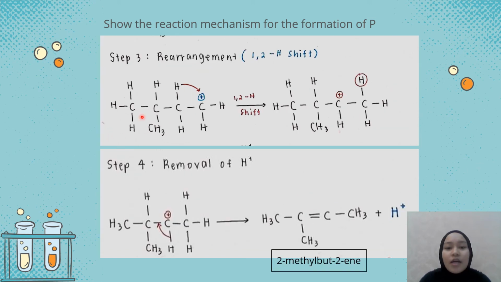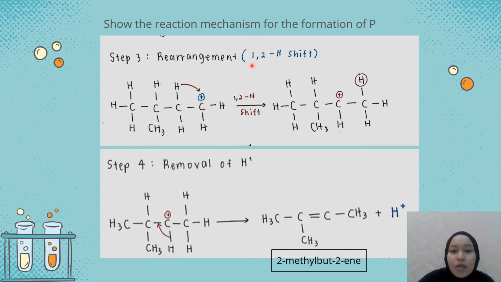So it should be only 3 steps, but as I said just now, an alkyl group and hydrogen can migrate in a rearrangement. So step 3 is a rearrangement, a 1,2 H shift. We're going to shift the hydrogen here from carbon 2 to carbon 1.